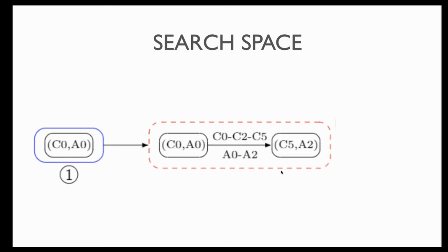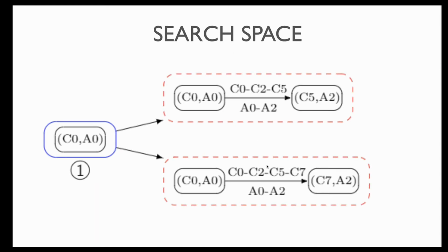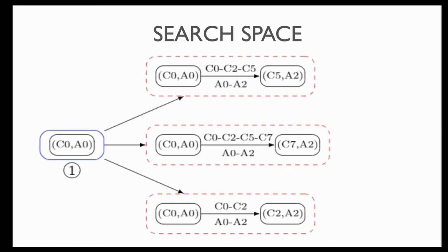So at every step of this incremental construction algorithm, we have multiple options. For example, at this step, we want to correlate the edge A0 to A2. So one option is correlate with C0, C2, C5. Another option may be, let's correlate with C0, C2, C5, C7. And so on. And we basically enumerate all these options. So this is the fan out of our search space at every step of this incremental construction. So for example, here is another possibility and so on.